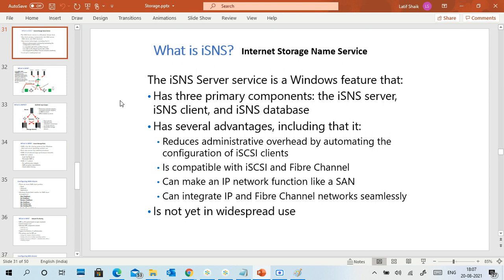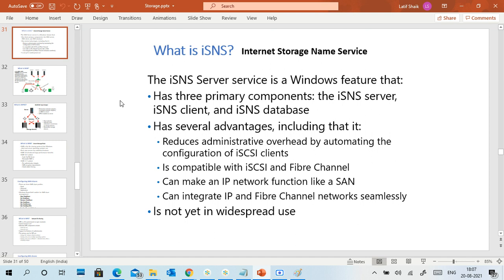Here there are three primary components: iSNS server, iSNS client, and iSNS database. The advantages are that it reduces administrative overhead by automating configuration of iSCSI clients. It is compatible with iSCSI and Fibre Channel, and can make an IP network function like a SAN, integrating IP and Fibre Channel seamlessly.